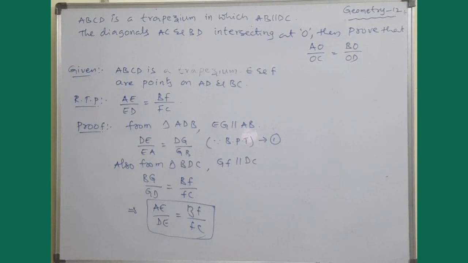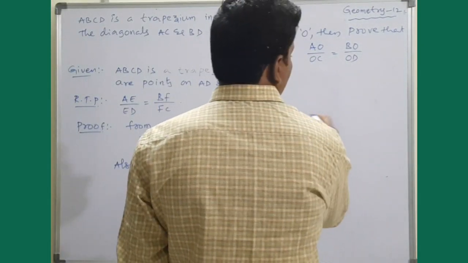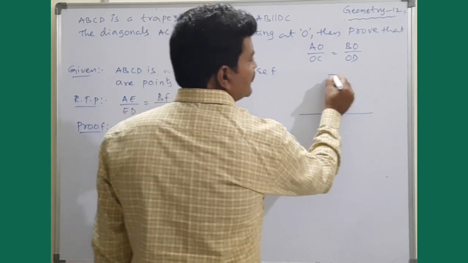So look at the statement once again. ABCD is a trapezium in which AB is parallel to DC, and moreover diagonals are intersecting at O. Fine. So draw the trapezium first of all.